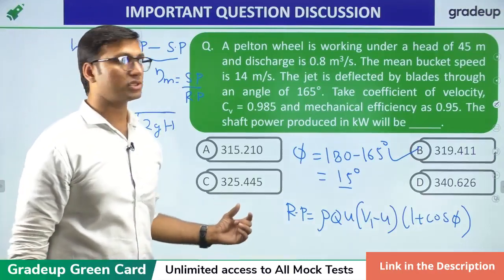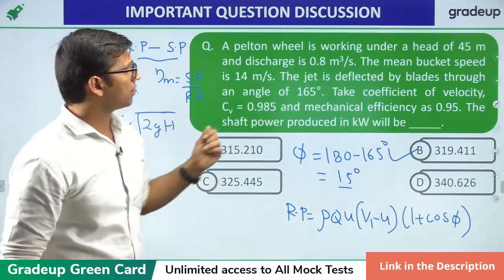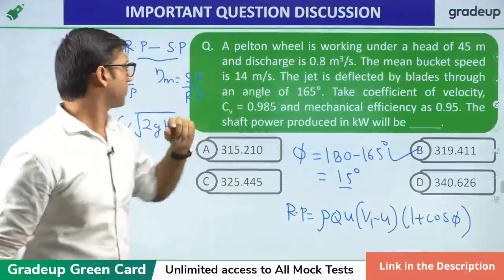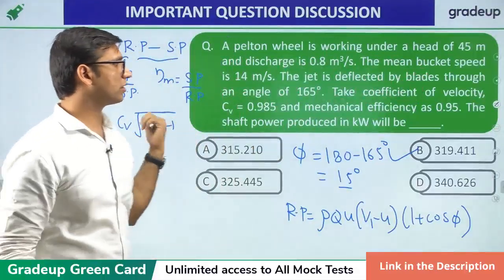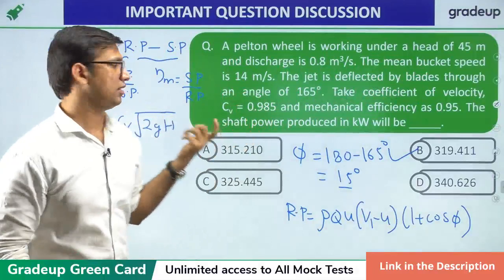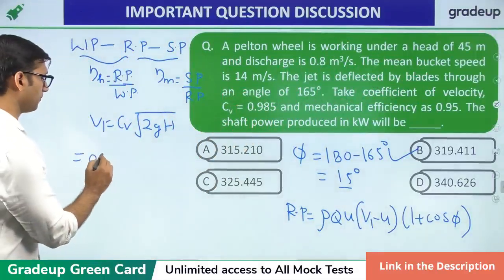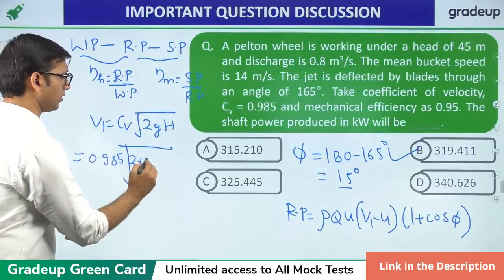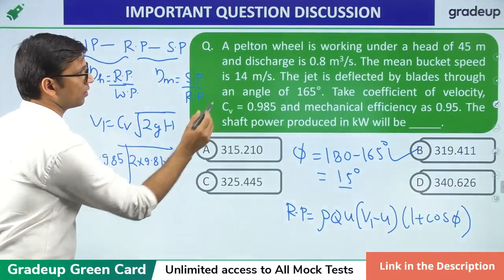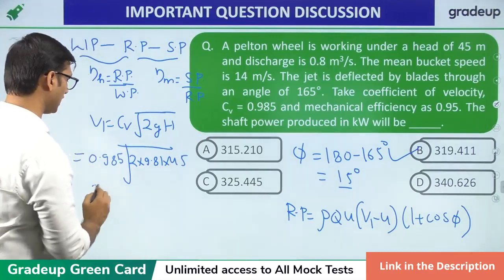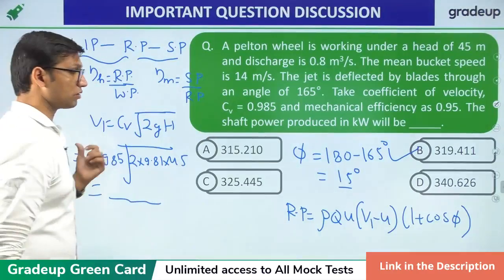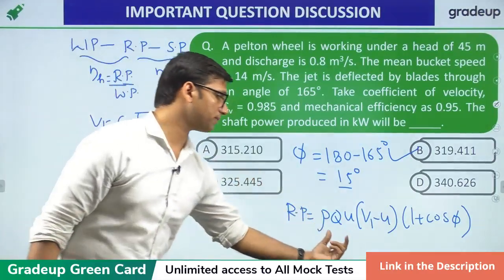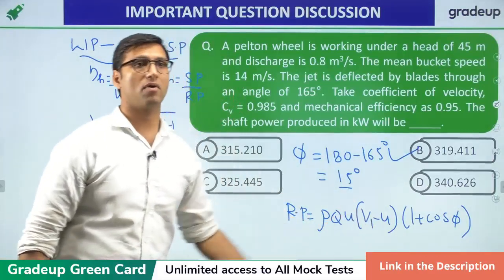Now H in this question is given, where it is equal to 45 meter, and Cv, the coefficient of velocity, is given to you as 0.985. Just put all the values, it will be 0.985 into under root of 2 × 9.81 × 45. You will get the velocity here. You just have to put the velocity in this equation and you will get the value of runner power.